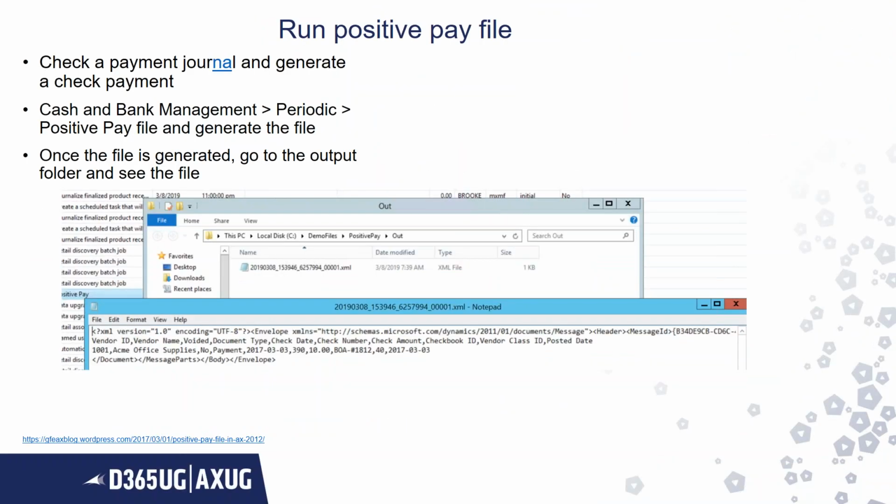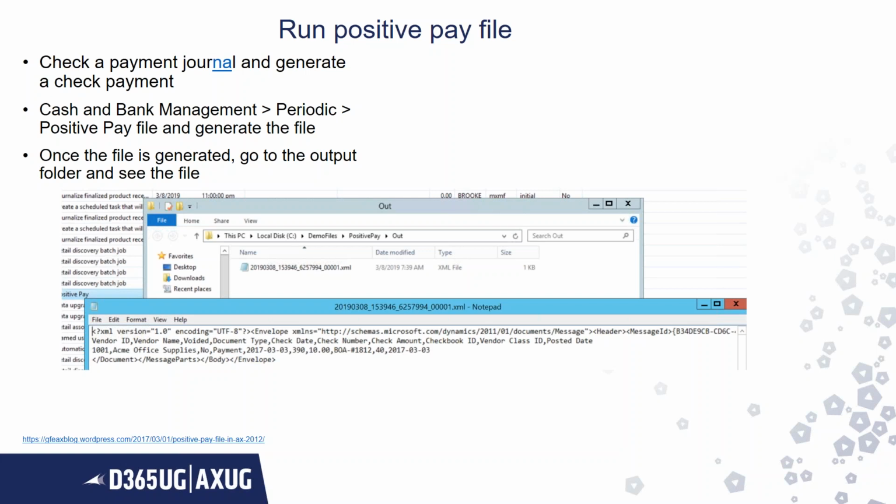Then to run the positive pay file, we go to check. We first create the check payment. If you have already created the check payment, you need not worry. You just run the positive pay file from the cash and bank management module. Once the file is generated, go to the output folder and you can see the file.